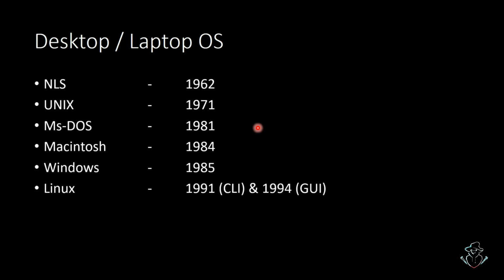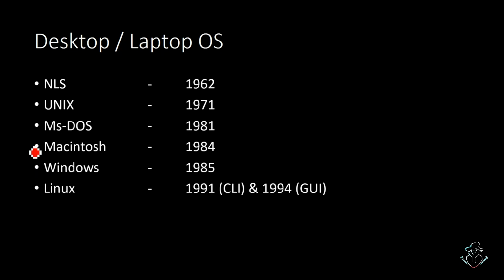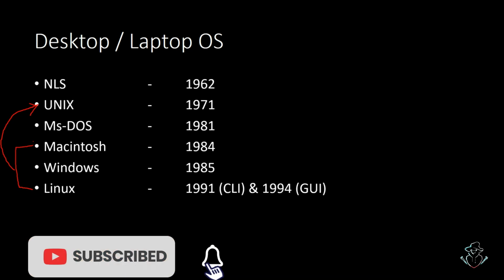Then Windows, then Linux. Now here, one thing I just want to clarify is that Unix is the base for both Macintosh and Linux. Both use the core of Unix. The kernel of Unix is used to develop both Macintosh and Linux operating systems, right? So if Unix was not there, no Macintosh, no Linux. That's what I was trying to say. So Unix was the one important thing, right?